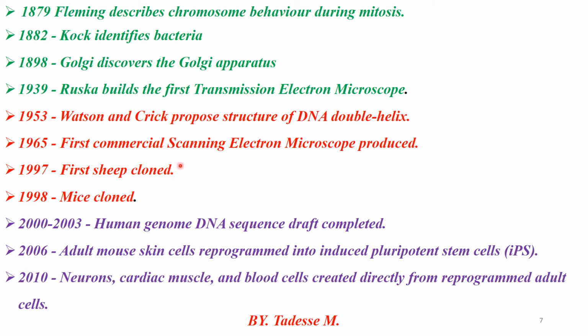After the scanning electron microscope was invented, the sheep was cloned. Afterwards, mice were cloned. Then the human genome DNA sequence draft was completed. Therefore, neuron, cardiac muscle, and blood cells were created directly from reprogrammed blood cells. This is the most recent cell discovery.